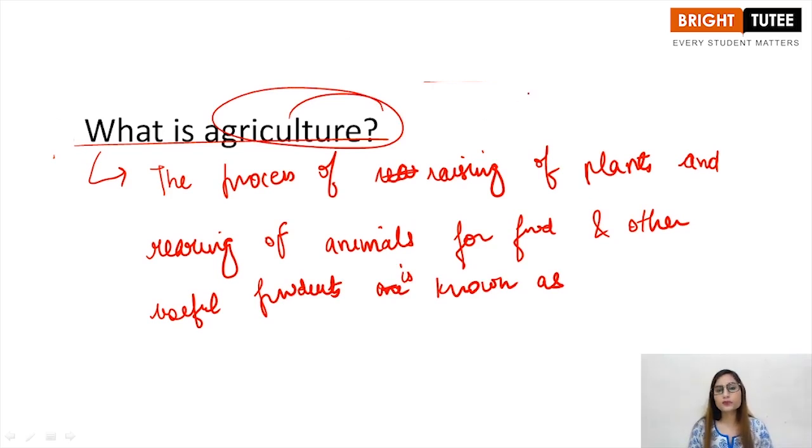Simply the process in which we raise plants and rear animals for food and other useful products is known as agriculture.